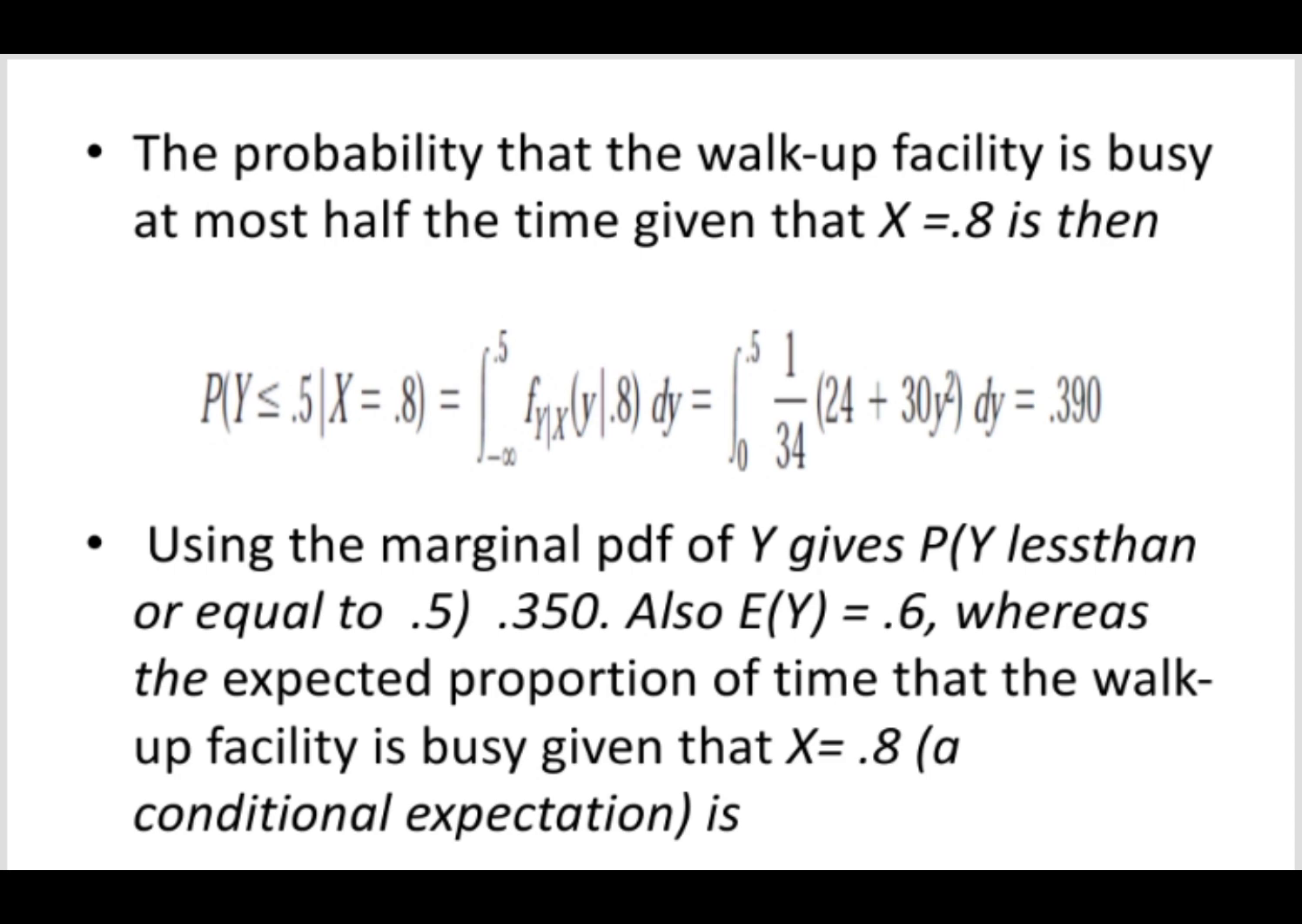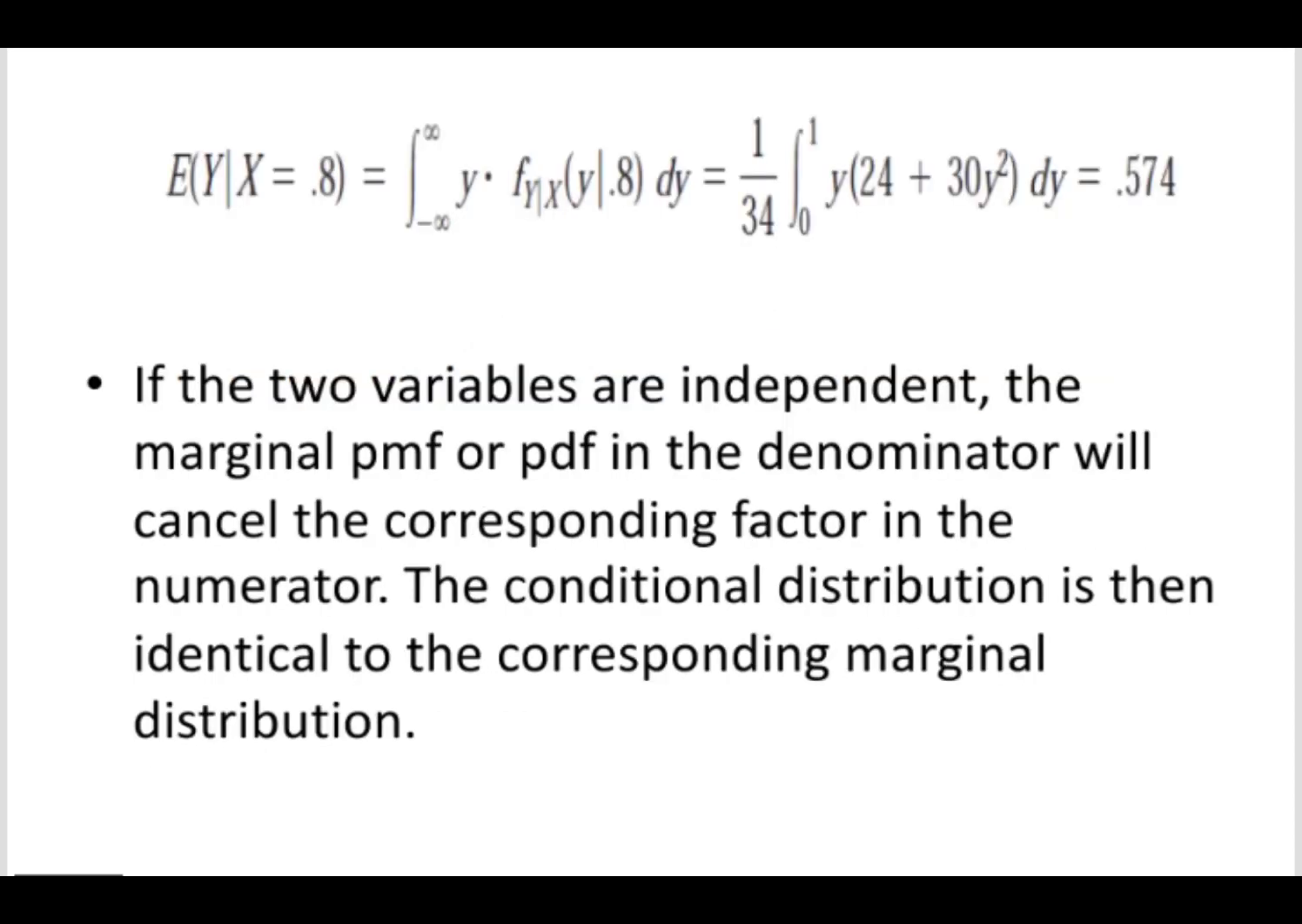Whereas the expected proportion of time that the walk-up facility is busy given that X = 0.8, a conditional expectation, pwede nating isulat na E(Y | X = 0.8) = integral from negative infinity to positive infinity of y f sub Y|X(y|0.8) dy = 1/34 integral from 0 to 1 of y(24 + 30y²) dy = 0.574.